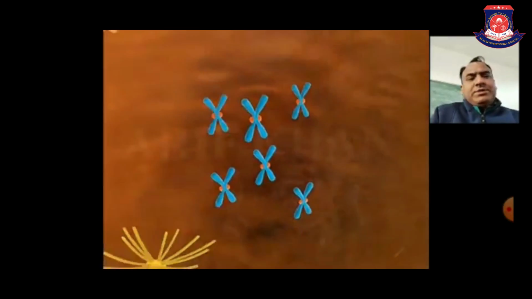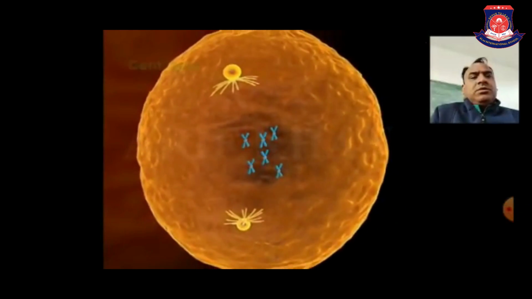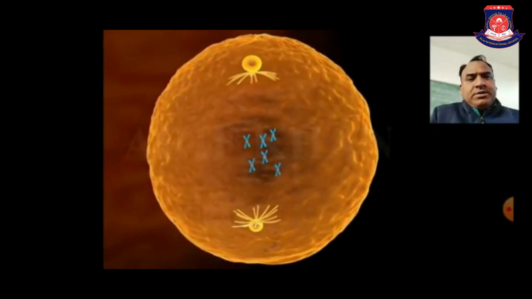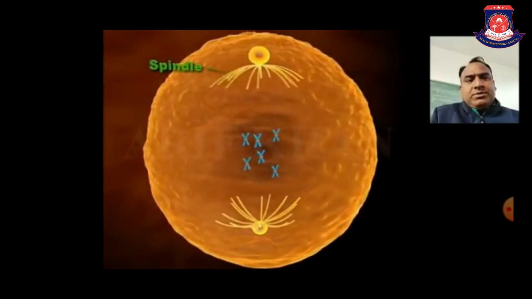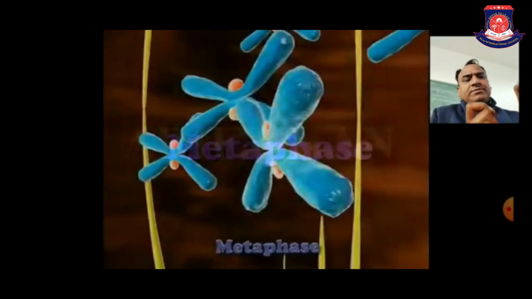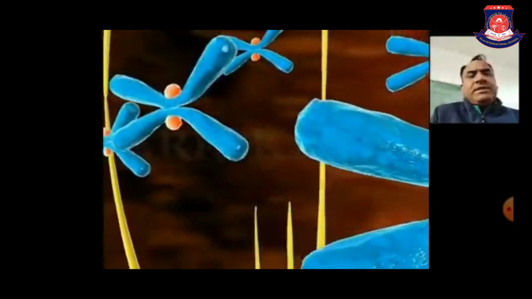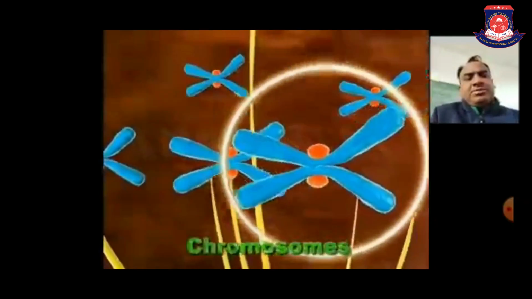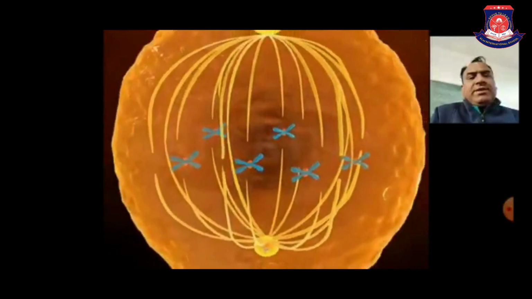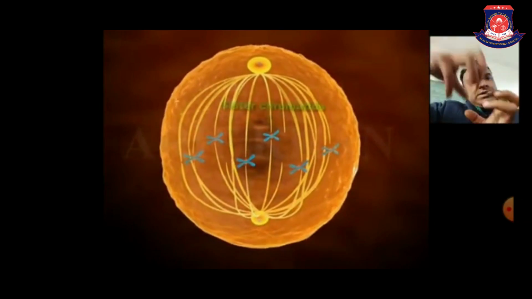Now the centriole duplication occurs, and centrioles move toward the respective poles, one at the upper side and one at the lower side. The microtubules are formed from the centrioles, and these microtubules are fibers which attach to the centromere. The centromere is the center, and the kinetochore is a layer which is present at the center. Now these microtubules join at the center and try to pull the chromosome toward their poles and toward the center.